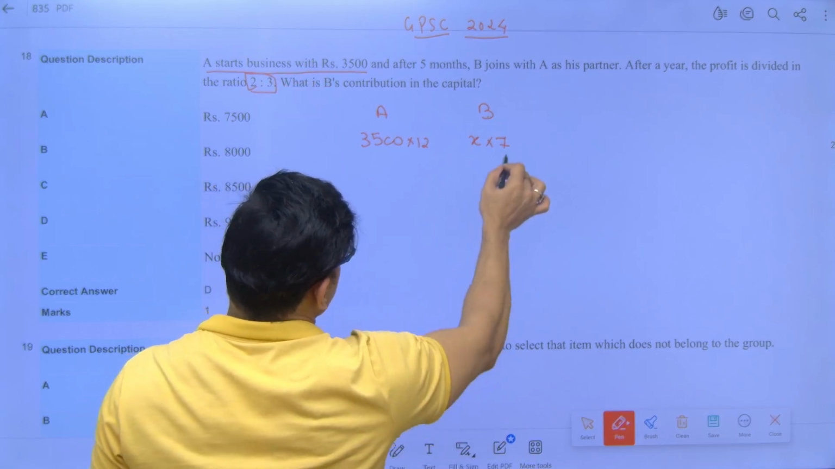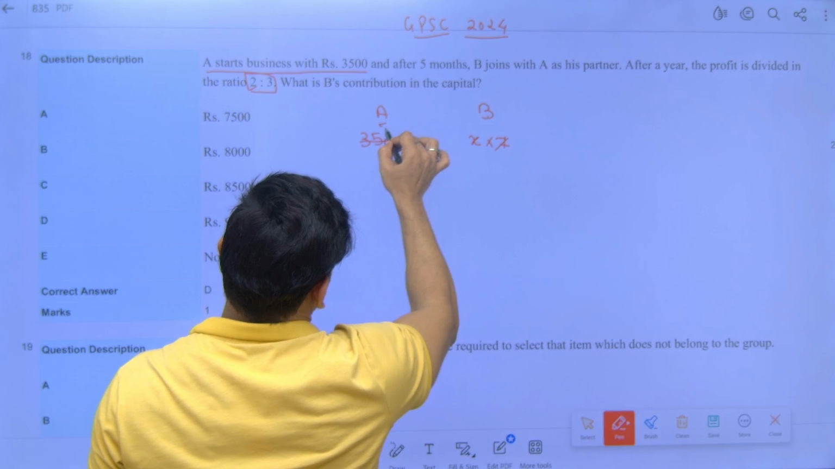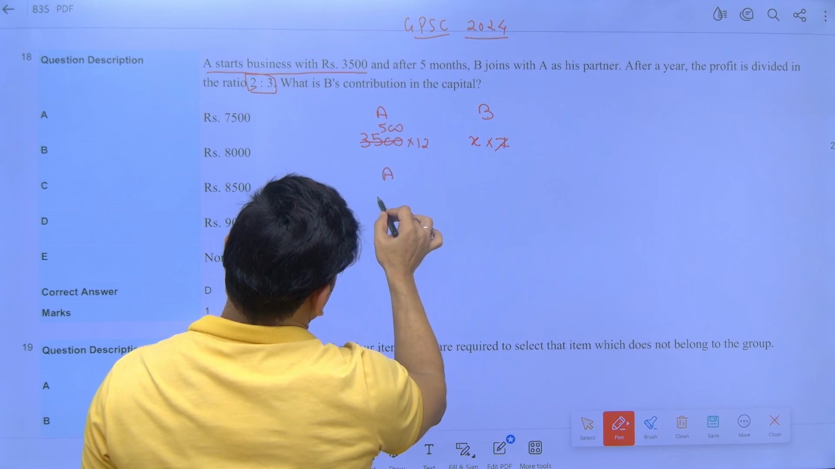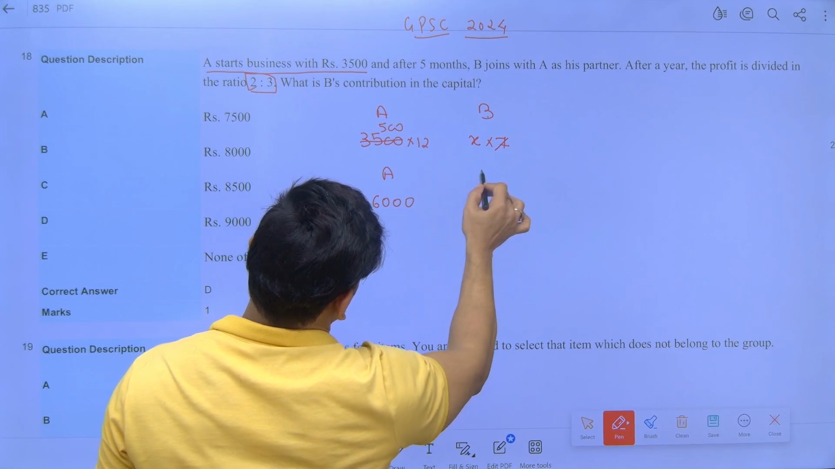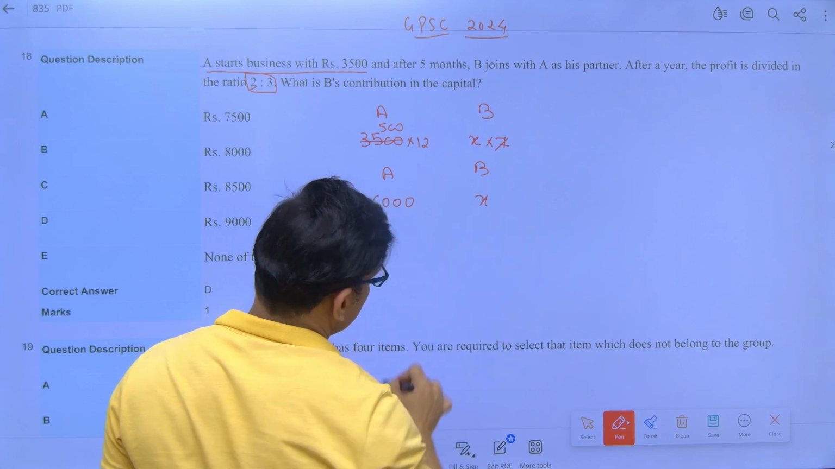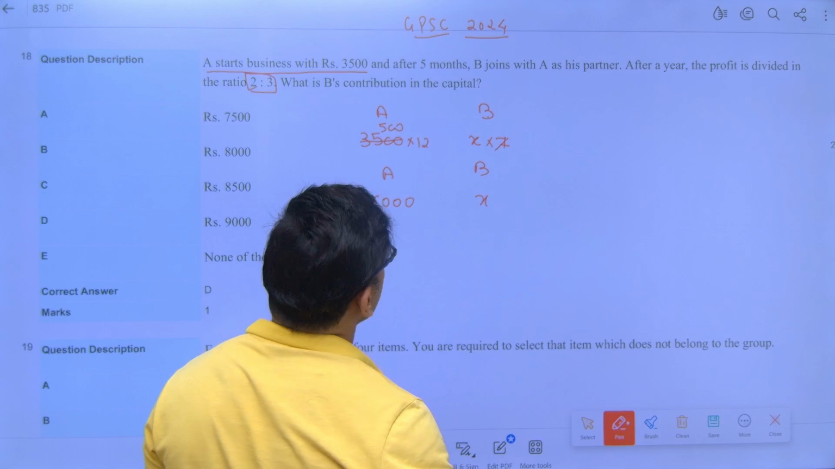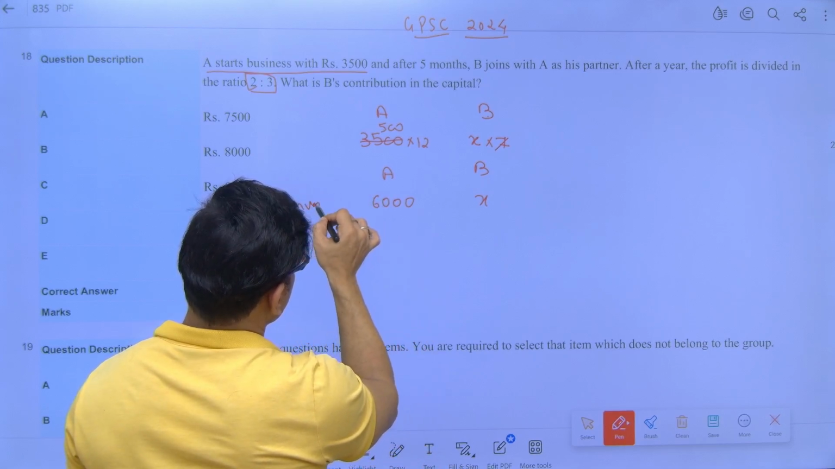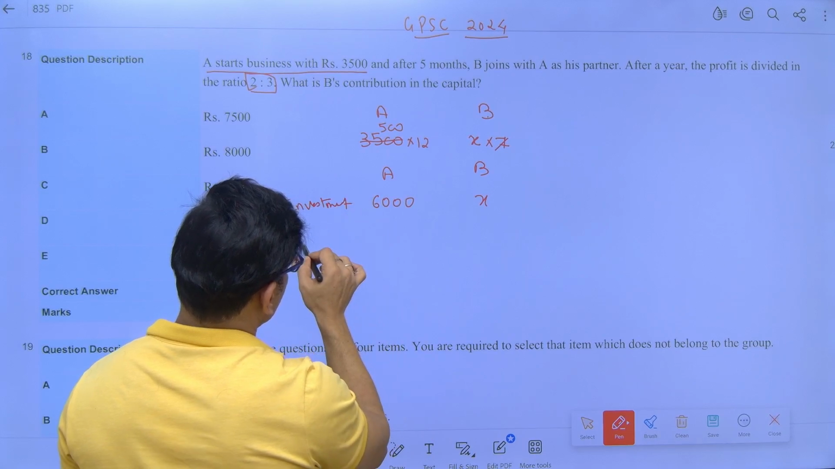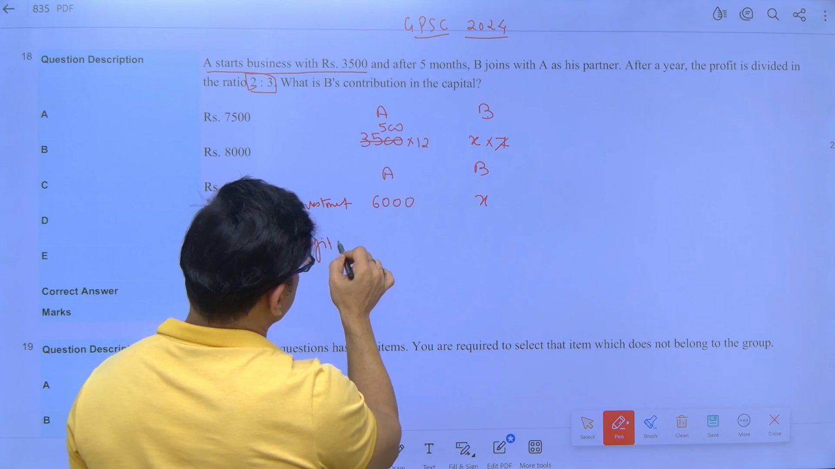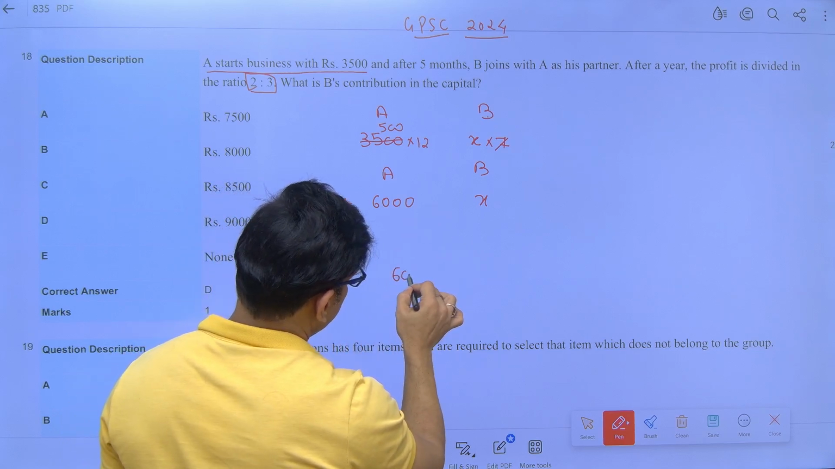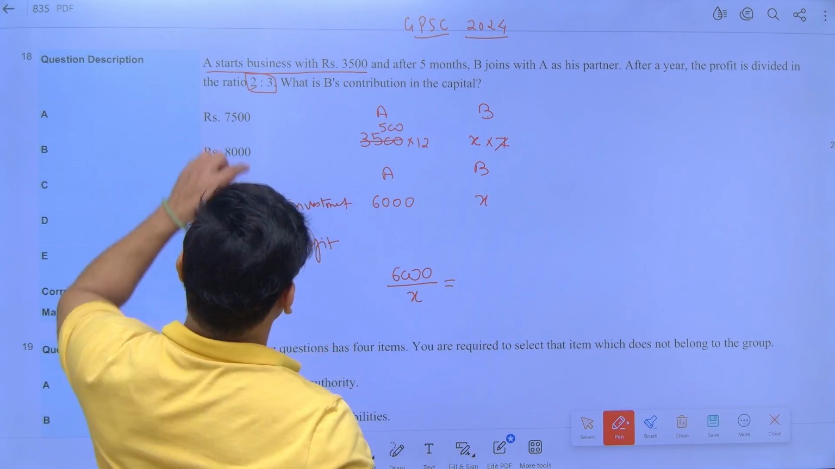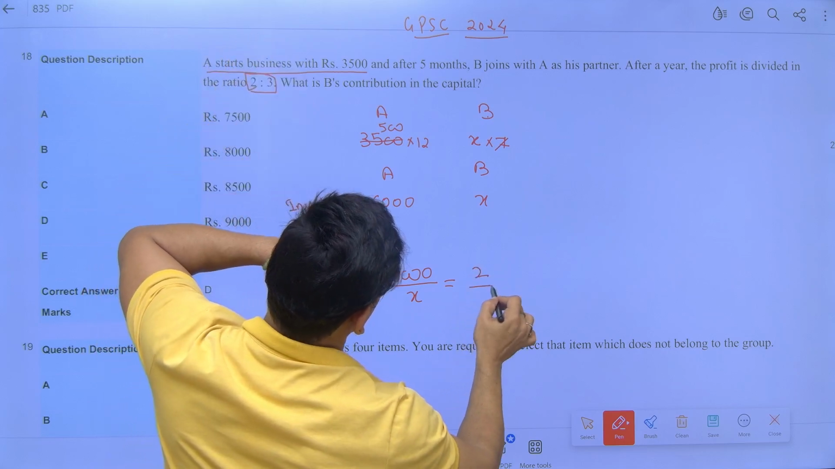After 1 year, the profit is divided in the ratio 2:3. So first we'll find out the ratio of investment. So 3,500, how much is the investment of A? 12 fives are 60, followed by 2 zeros. And the investment of B is only X, because both get cancelled. Time period is involved. The ratio of investment and the ratio of profit will be the same. So write the ratio of investment as 6,000 by X, A by B, and the profit is also 2 by 3.